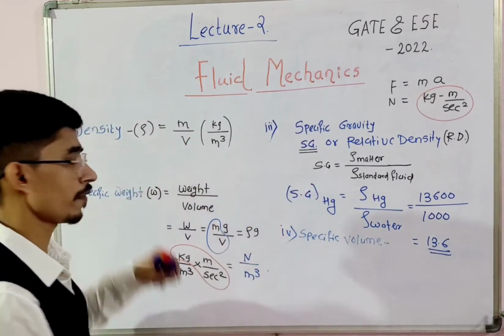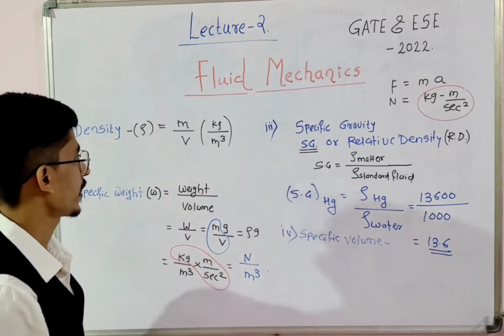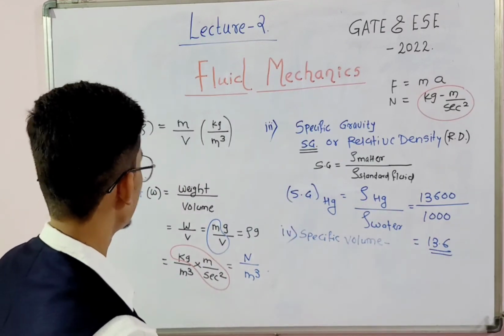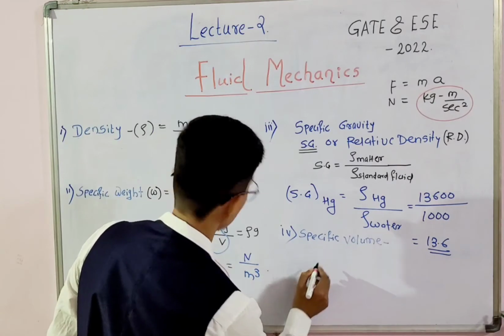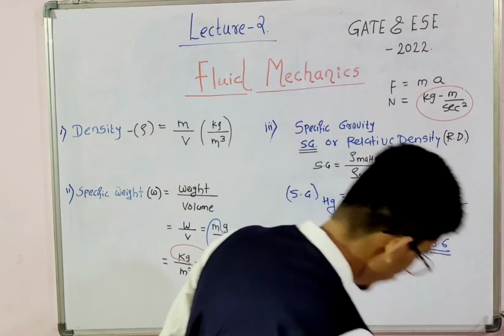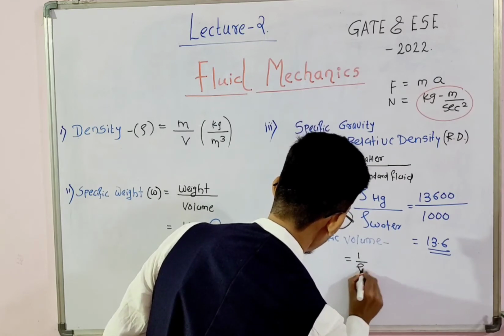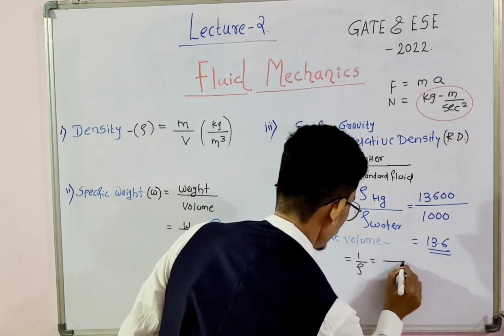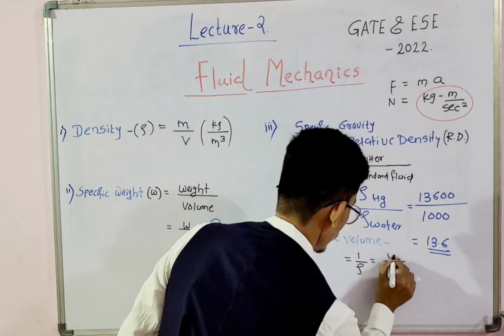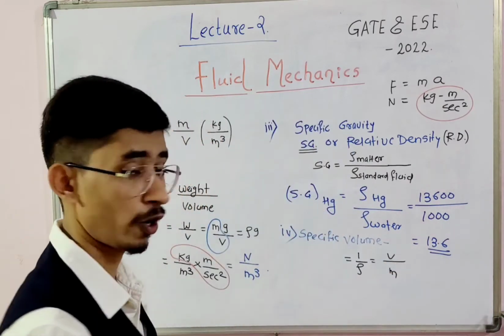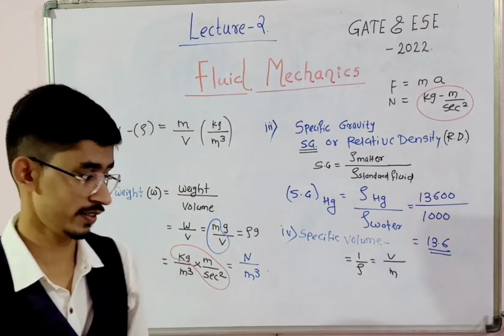It is the reciprocal of density, that is, volume divided by mass.